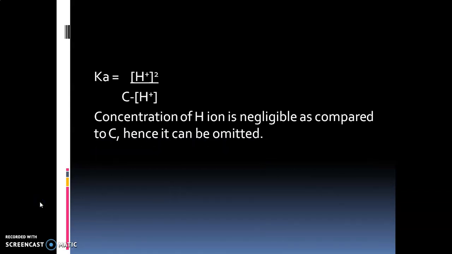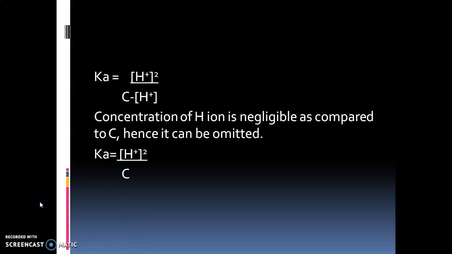Now concentration of H+ ion is very negligible as compared to total concentration C, hence it can be omitted. For example, subtracting 0.1 from 1000 would not make much of a difference to the total value. So similarly here H+ is very small as compared to C, and hence it can be omitted from the equation.